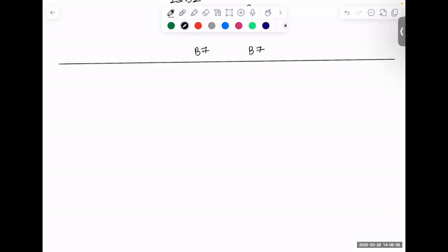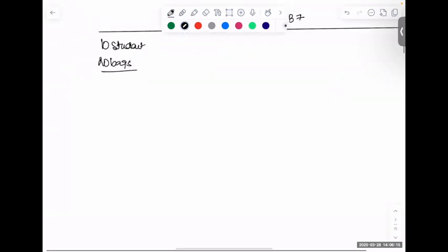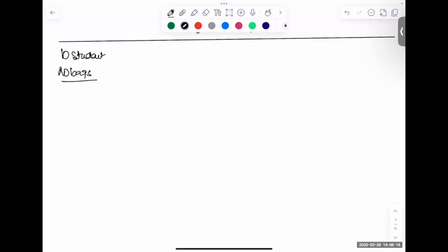Okay. Now, if I say, for example, this is for 10 students, and now there are 20 bags. How many ways can you carry it? This is the principle of counting, we basically say. 10 students have 20 bags, and how many total ways? The first student, how many choices do you have, Bhuvi?